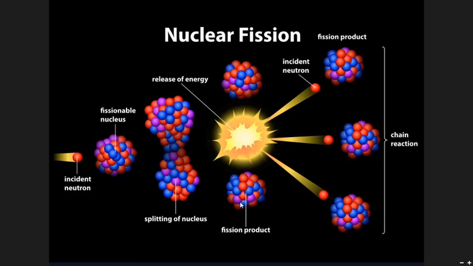These products are called fission fragments or fission products, and in this process a huge amount of energy will be released, and more neutrons are also emitted. These neutrons can further hit the neighboring nuclei and the process may continue. So this is the process that happens in a nuclear fission of uranium-235 or any other similar nuclei.